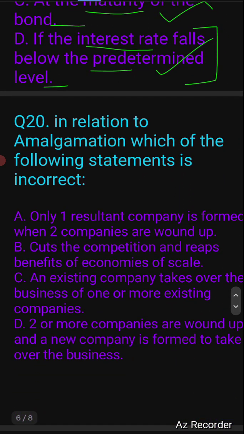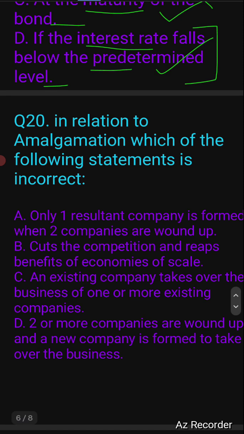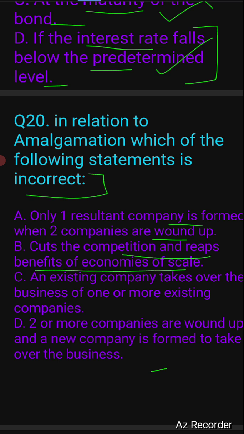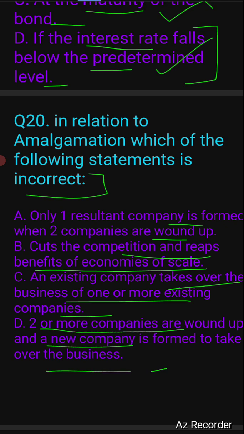Coming to the last question of this MCQ series, 16 to 20, that is question number 20, it says, in relation to amalgamation, which of the following statements is incorrect? A: Only one resultant company is formed when two or more companies are wound up. We need to find out the incorrect option. B: Cuts the competition and reaps the economies of scale benefit. C: An existing company takes over the business of one or more existing companies. D: Two or more companies are wound up.